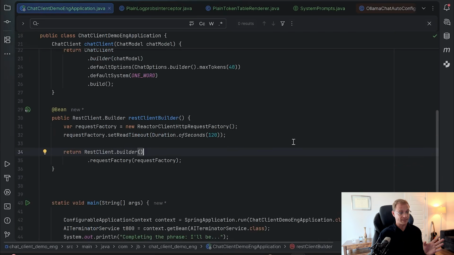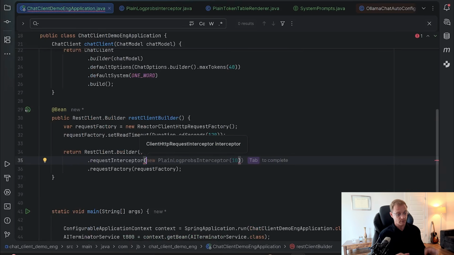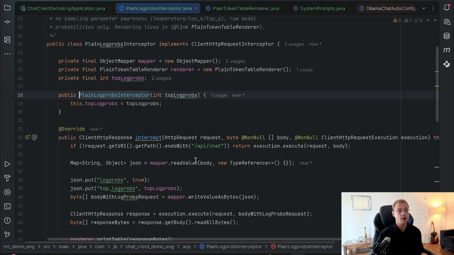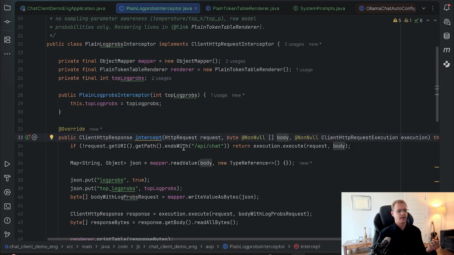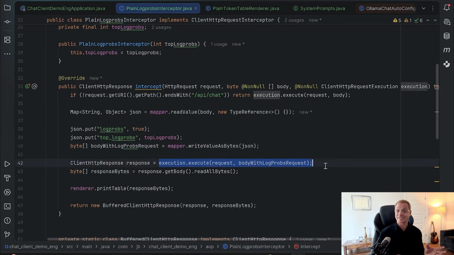Let's go back to our main configuration. And here I want to add the request interceptor. Oh, IntelliJ is right. I will take my class, which takes in the constructor the amount of Logprobs we want to log. And in the only method I need to implement, I have the request and I have the body. So first of all, I need to check if the URL is correct. Then I'm reading the body with Jackson to JSON. Then I'm adding the Logprob parameters, converting it back to the byte array. And then I'm executing the request.